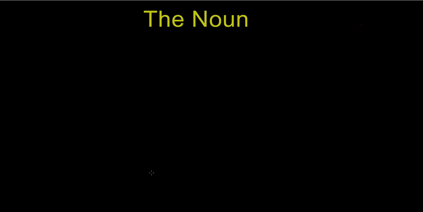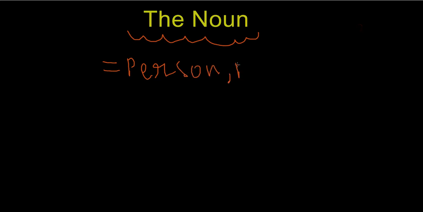Okay guys, first we are going to start with the noun. The noun is a very beautiful concept in the English language of grammar. So the noun is basically a person, place, thing, or idea.